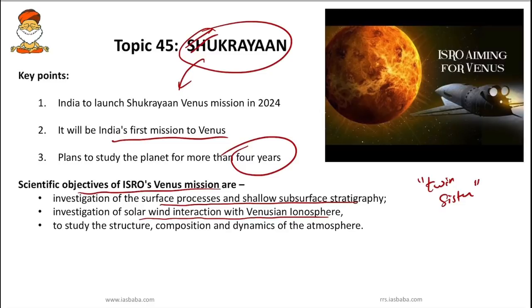So world countries started exploring Venus way back in the early 1960s. Venus has been explored by flyby, orbiter, a few lander missions and atmospheric probes by different countries. Right now ISRO will be starting its first mission to Venus, which is called Shukrayan. Also remember, Venus is one of the two planets that rotate from east to west, that is, in the opposite direction. Only Venus and Uranus have this backward rotation, you have to remember.